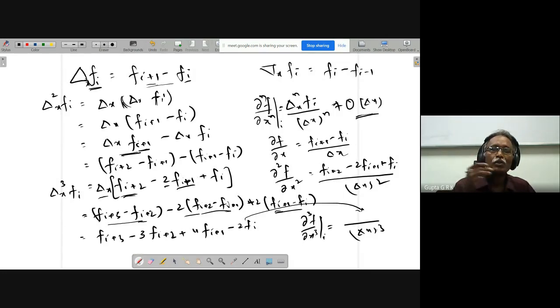But if you want to do it with Taylor series expansion, you have to take f i plus 1 to f i plus 3, f i plus 4, f i plus 5 like that, and you have to do the manipulations to see that f i is cancelled.